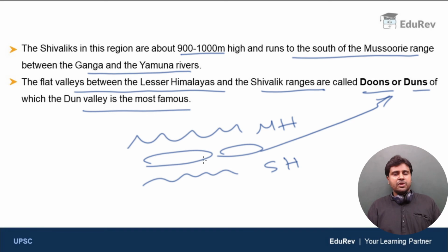Okay, so as of now, just keep one thing in mind. The largest valley is the Dun Valley, and Dehradun, the capital of Uttarakhand, is part of the Dun Valley. Clear, right? So I hope you understood this.